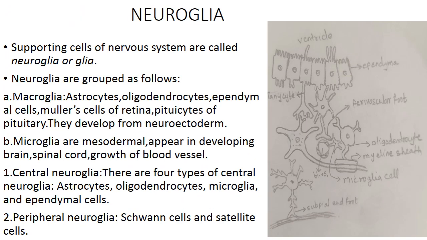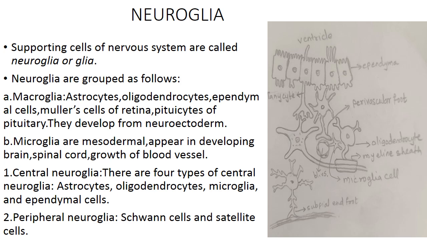Neuroglia are the non-excitatory, non-conducting, supporting cells of the nervous system, and they are grouped as macroglia and microglia. Macroglia includes astrocytes, oligodendrocytes, ependymal cells, then the Muller cells of retina, pituicytes of the pituitary gland.